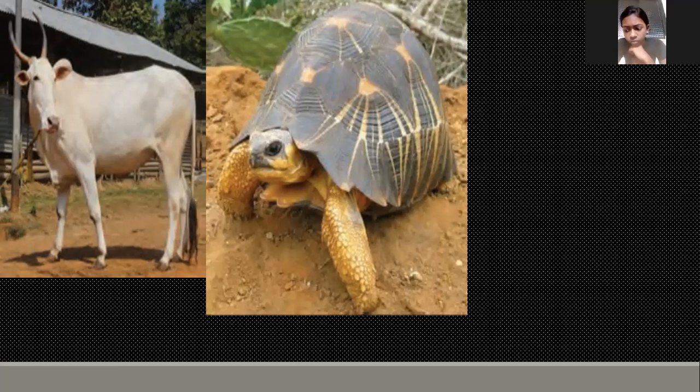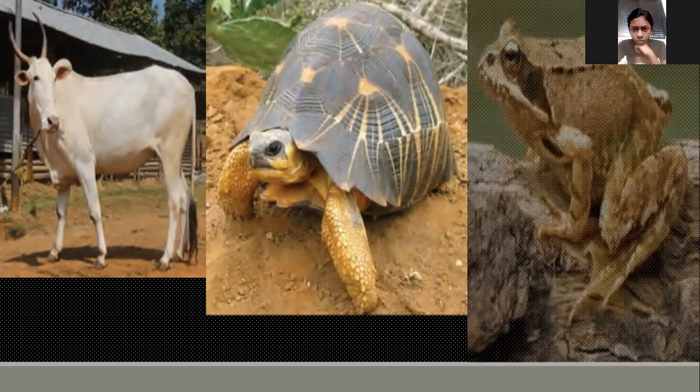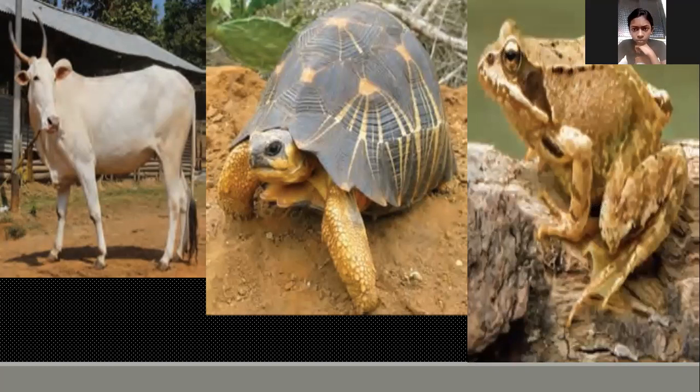Now, there are some animals which we can see both on land and in water. Such animals are known as amphibians. Have you heard this term, amphibians? Yes. So an example for an amphibian is the frog.